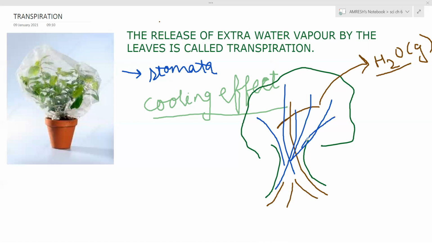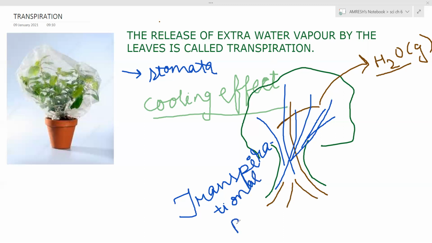More water can go to the leaf, and this process is called transpirational pull. This one you will learn in class 10, not now. You just write it, transpirational pull, but it is not required.